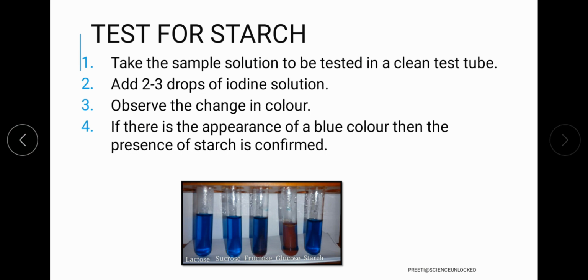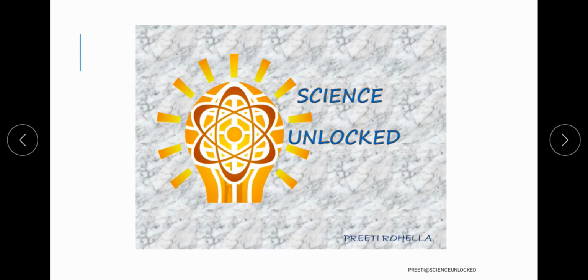So this is a very basic kind of test, but it is useful in identifying the presence of starch in the food article that we are referring to. With this, the topic related with carbohydrates is over.